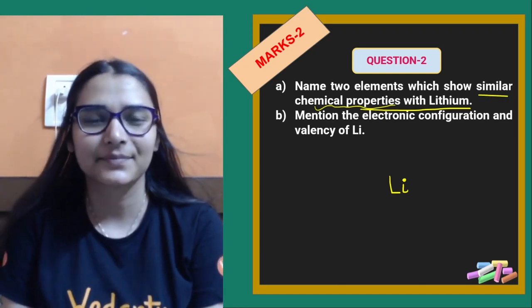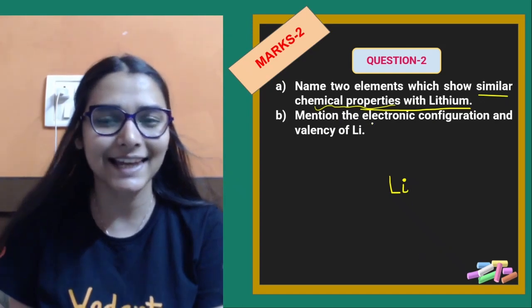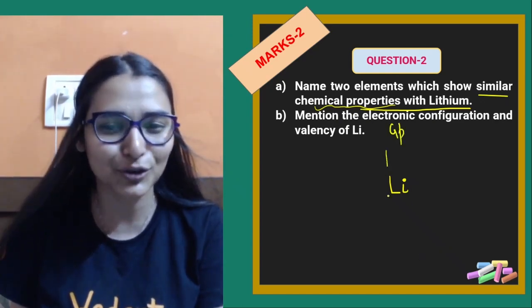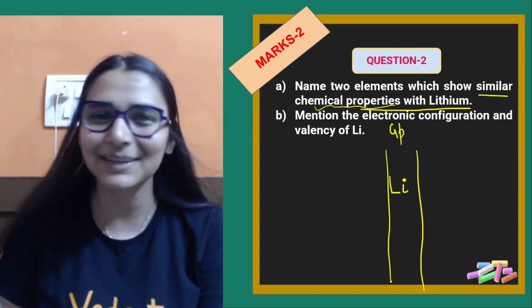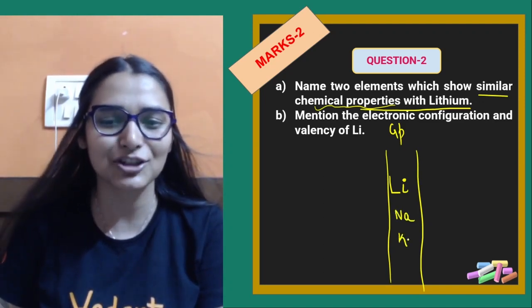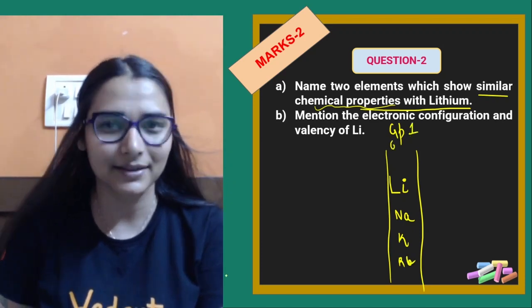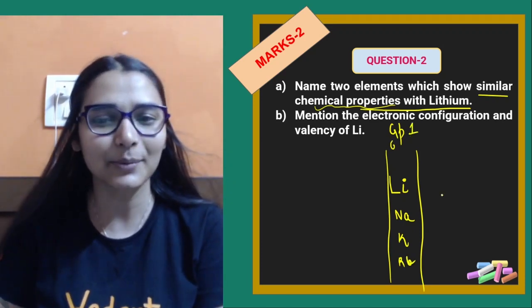And you know the concept of similar chemical property. It means the elements which are lying in the same group, they have the same chemical property. Remember, lithium, sodium, potassium, rubidium, cesium, they all are in group number 1. Why do they have similar chemical property?